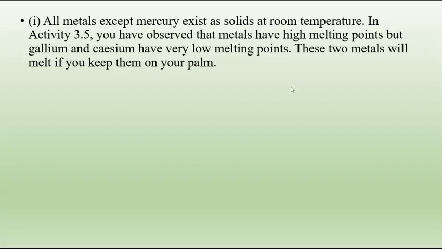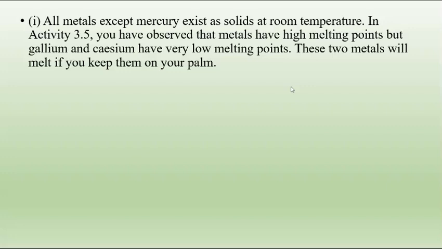Now on the basis of the observations which we have recorded, we have seen the physical properties of metals and the physical properties of non-metals. Based on these observations, we have some exceptions. Totally we have 4 exceptions. Let us see the first one. All metals except mercury exist as solid at room temperature. We know that all metals are solid in state, but mercury is liquid.